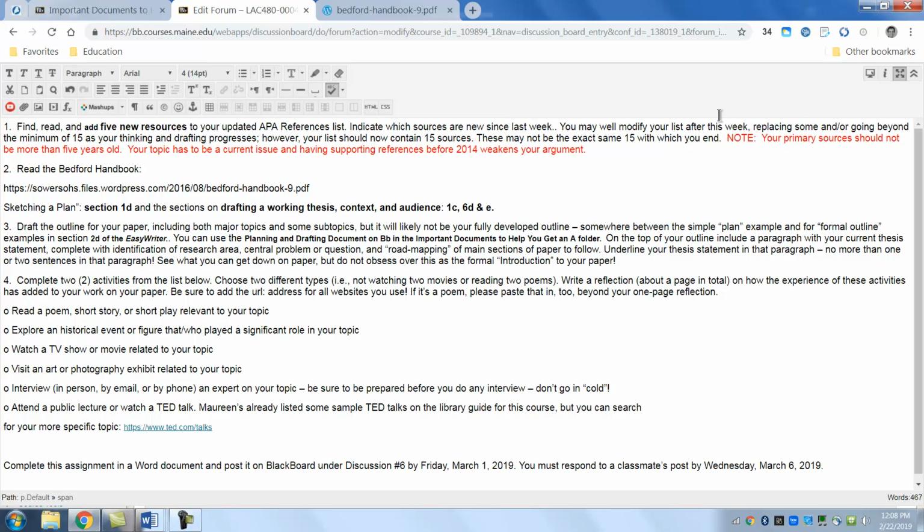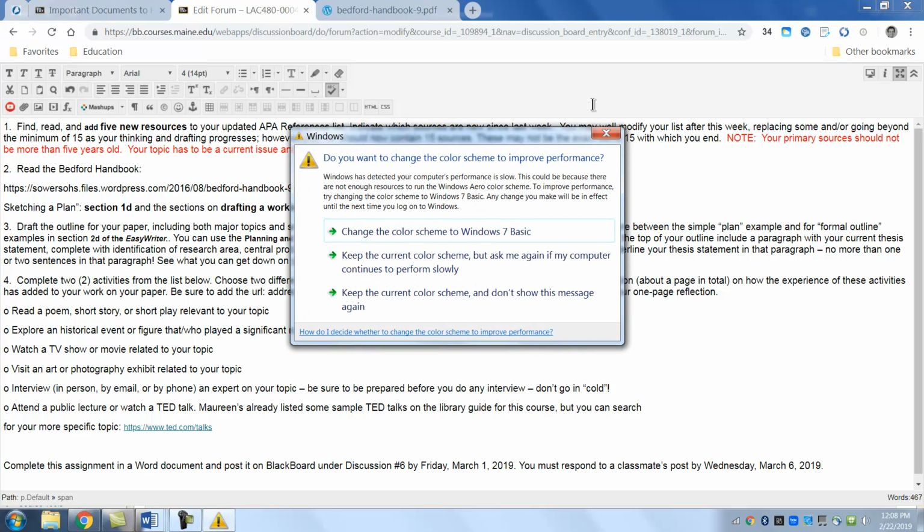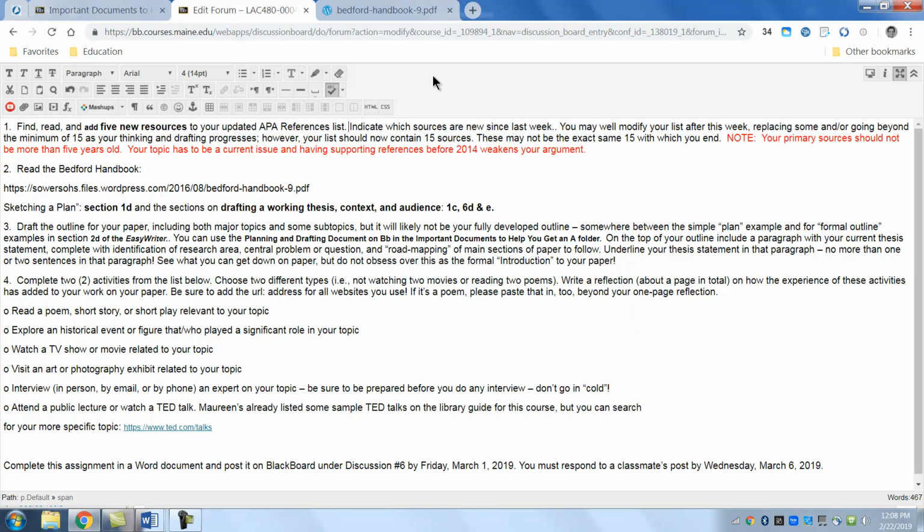I want to add this thing that I've been saying to most people on my review of your sources. Your primary sources should not be more than 5 years old. You have a current topic. You want to keep it current, and if you find information that's from the 1990s or the early 2000s, it's not really relevant, especially when it comes to giving you data and other information. You want to keep your information less than 5 years old, so nothing older than 2014. You can use some for historical purposes to set up the scene, but when it comes to hard data for your paper, no, nothing older than 2014.